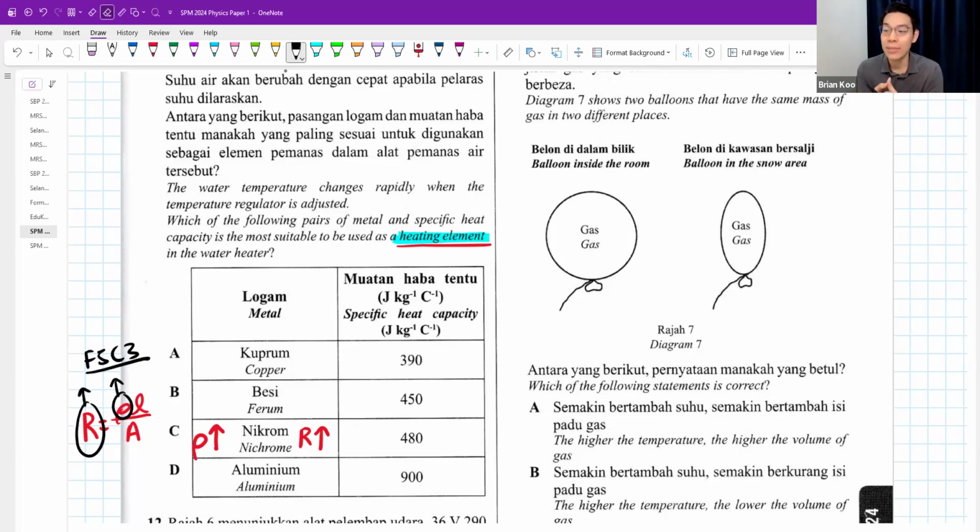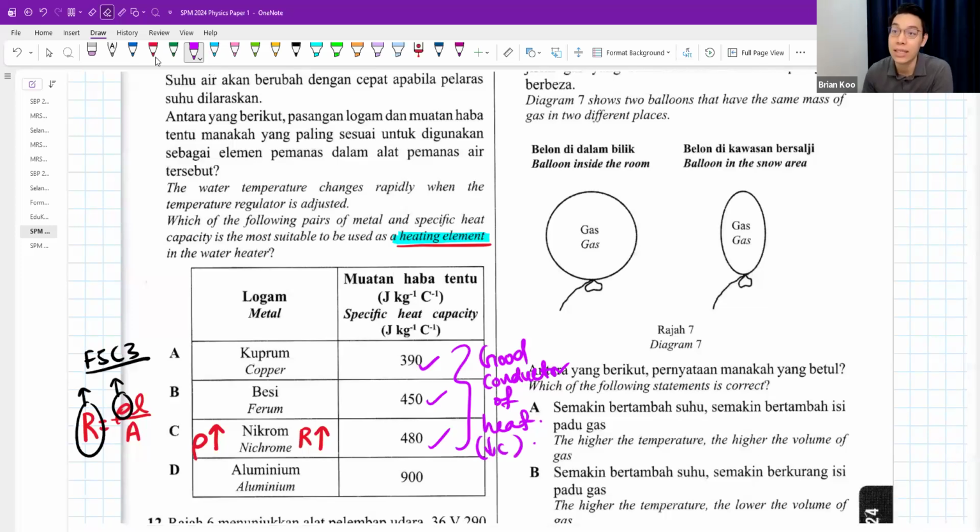Then at the same time, I want a low specific heat capacity because this wire needs to be a good conductor. It needs to conduct heat to the water, right? You want to heat up the water, so it must be a good conductor of heat. Must have a low C value. Small specific heat capacity. Answer is C.